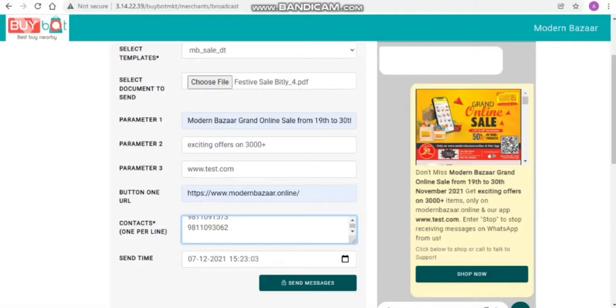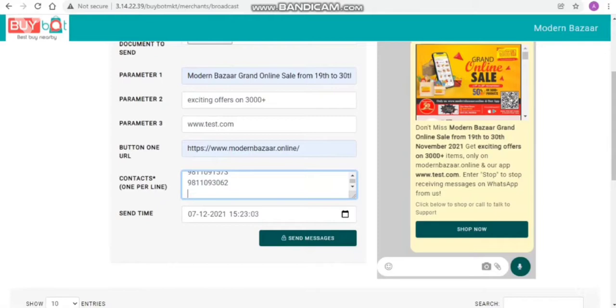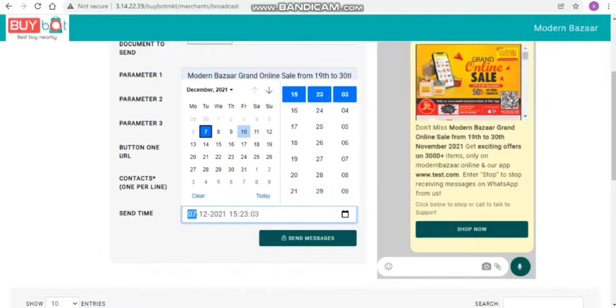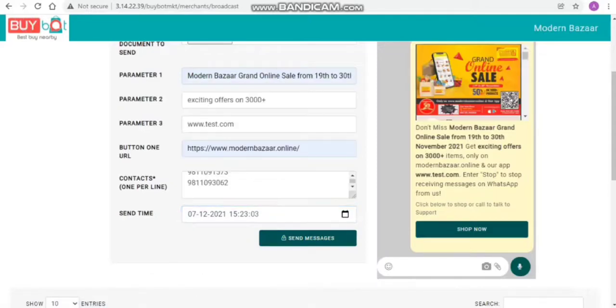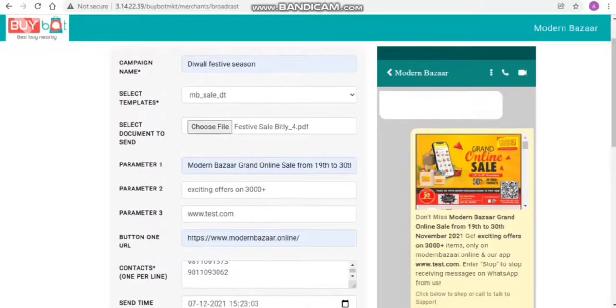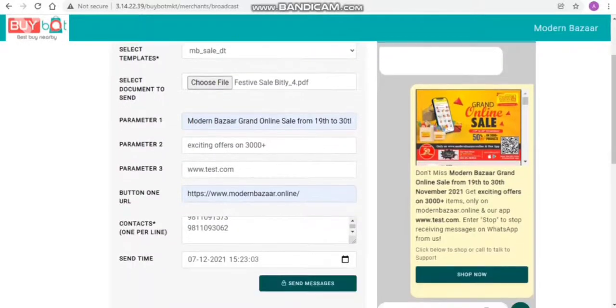The next details we need to enter is send time. Either we want to send right away, or we can schedule the timing also by choosing a particular time slot. Then we can click on the send message button. This message will go to the particular customers. So this is how we can send a marketing messages to the customer via WhatsApp.